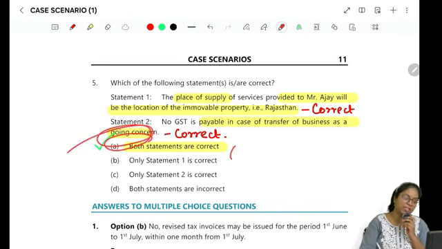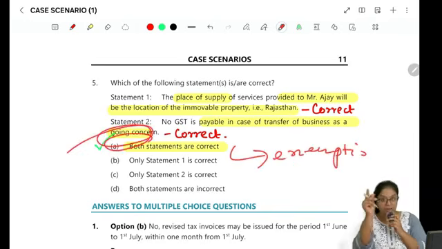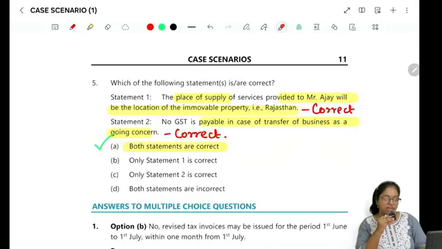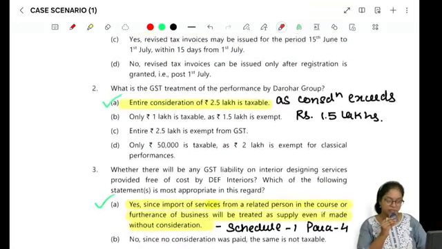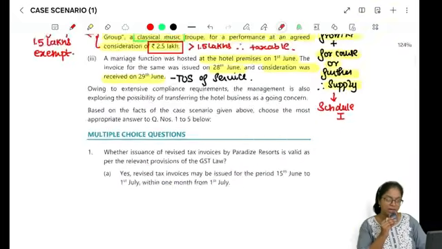This also we read in the chapter exemptions. Miscellaneous exemption we read, and even in the ITC chapter we had one adjustment like this, right? You remember one of the questions that we did in class, right? So in case it is transfer of business as a going concern, then on that there is no GST, right? So this is the entire case scenario 3, which is very, very small relatively compared to 1 and 2.